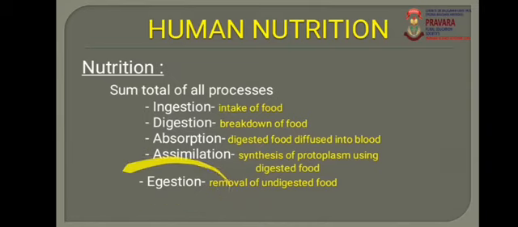The next process is egestion. After the digestion and absorption, undigested food remains in the digestive tract, which is eliminated out through the anus, and this process is called egestion. That is the removal of undigested food, that is the fecal matter, through the opening, that is the anus. And these are all the processes which come under nutrition.